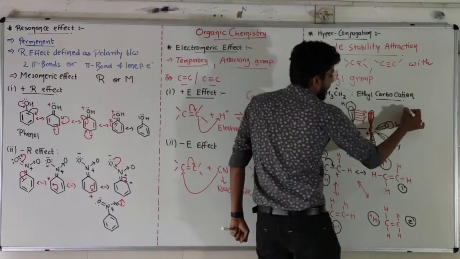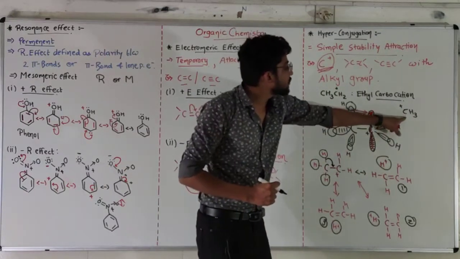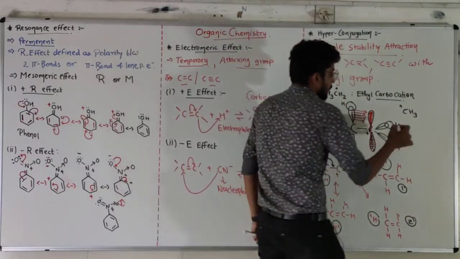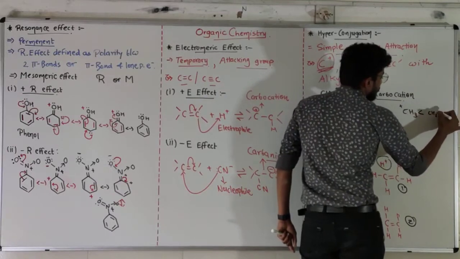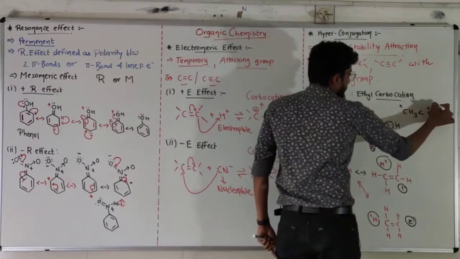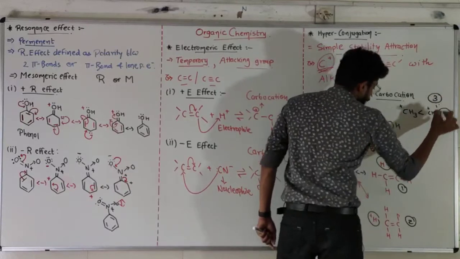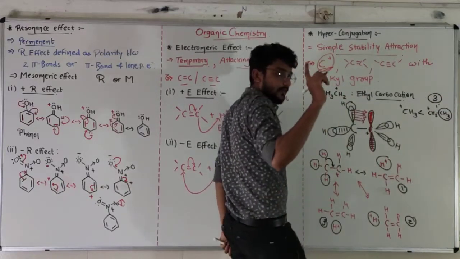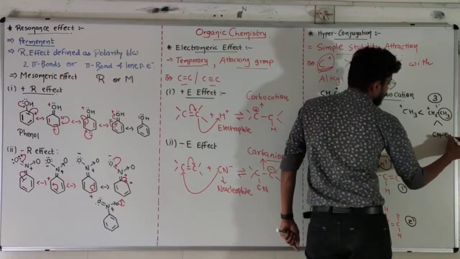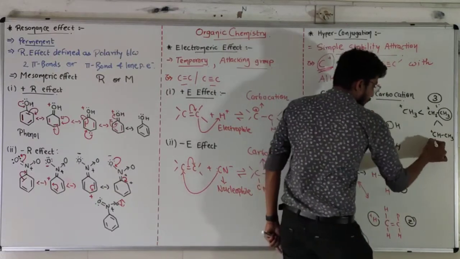That's why CH3 is least stable. Why? Because it does not have any alkyl group for the hyperconjugation. But in CH2 CH3 there is one alkyl group present in the primary carbocation. That's why it has 3 hyperconjugation structures with one alkyl group. Then the secondary carbocation, CH, CH3, CH3, it will be positive. 2 alkyl groups are there.